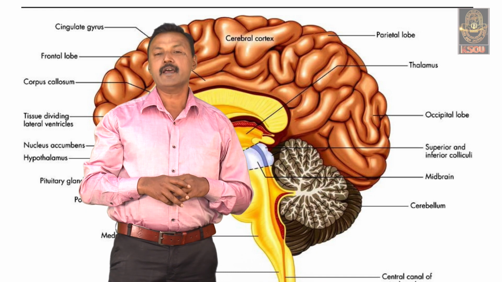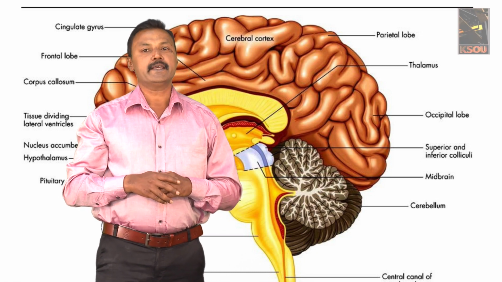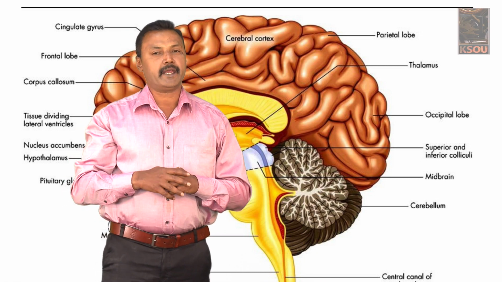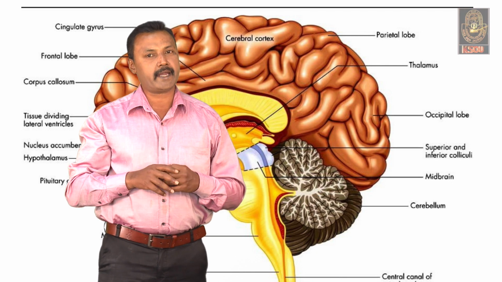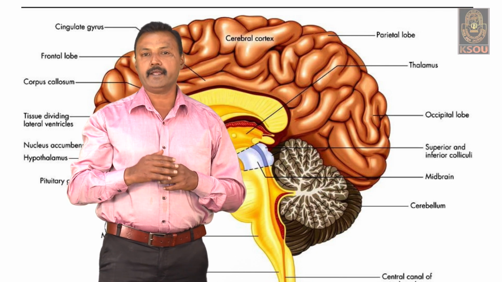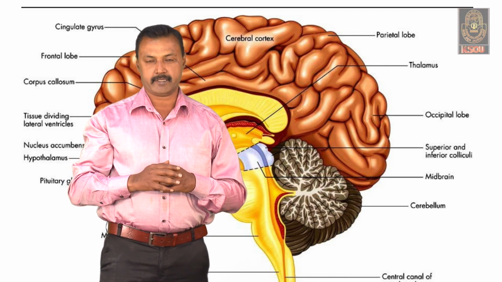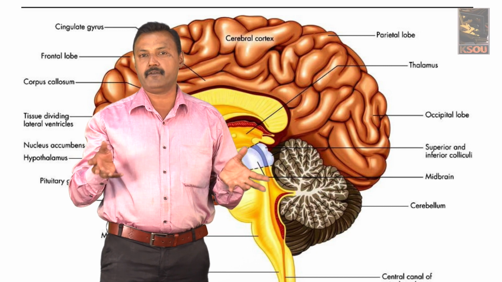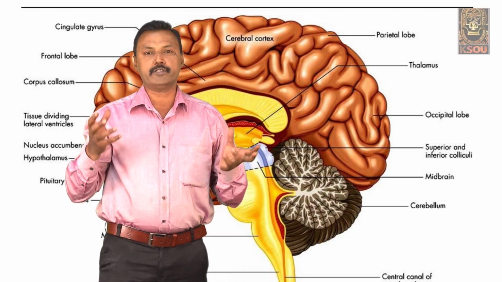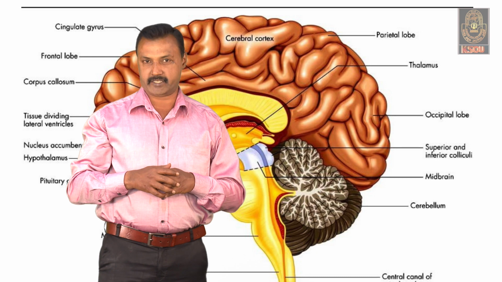The meninges are of three types, the pia mater, the arachnoid and the dura mater. They are richly supplied with blood vessels and are highly vascularized.